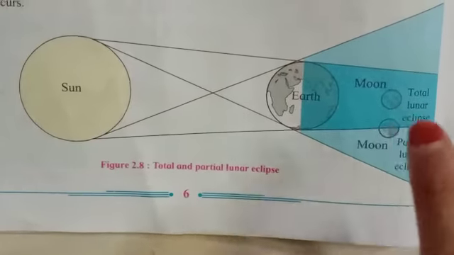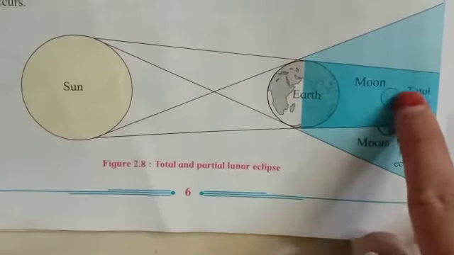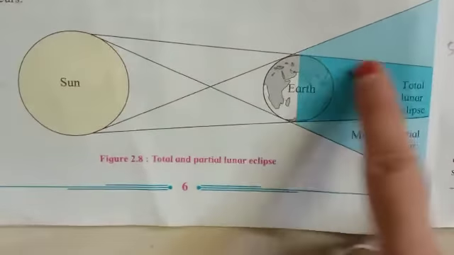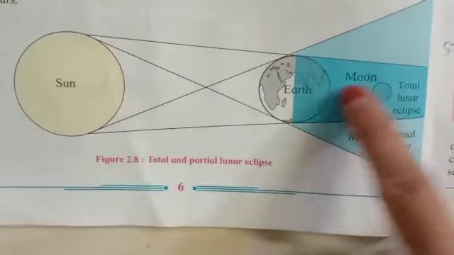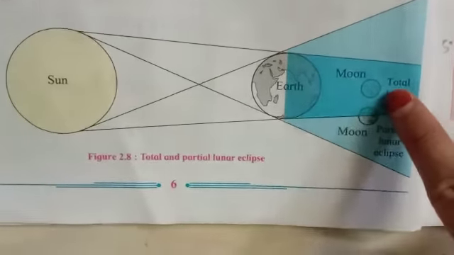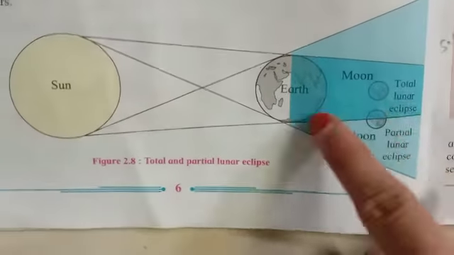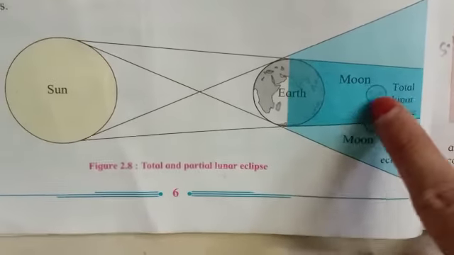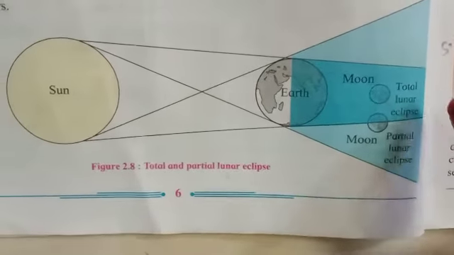In time of total lunar eclipse, the moon, see this moon is totally hidden by the thick shadow of the earth. The shadow, you can see this blue color, this earth shadow falls on the moon totally. Because of this shadow, the moon is hidden from the sky. So this is known as total lunar eclipse.